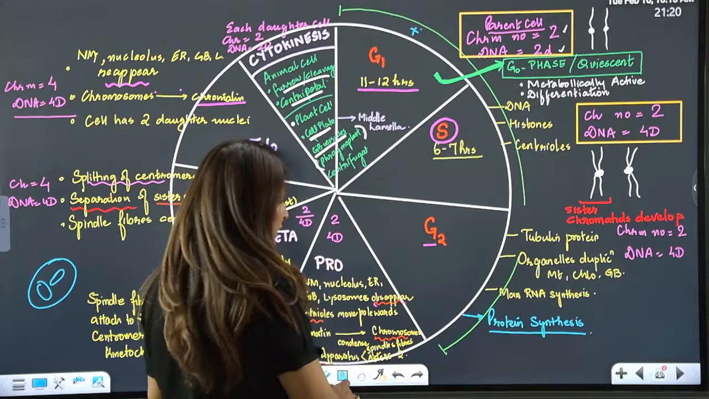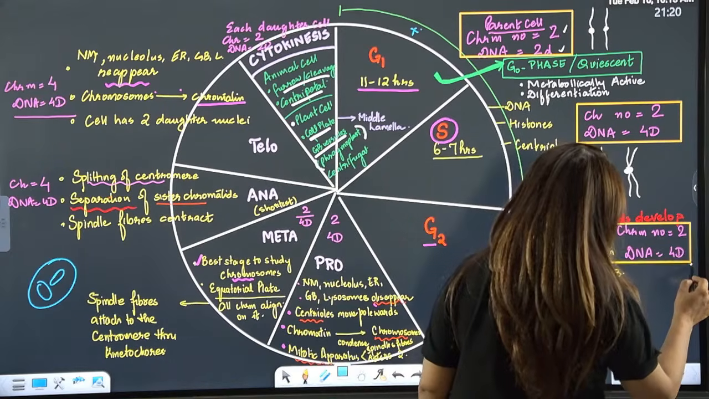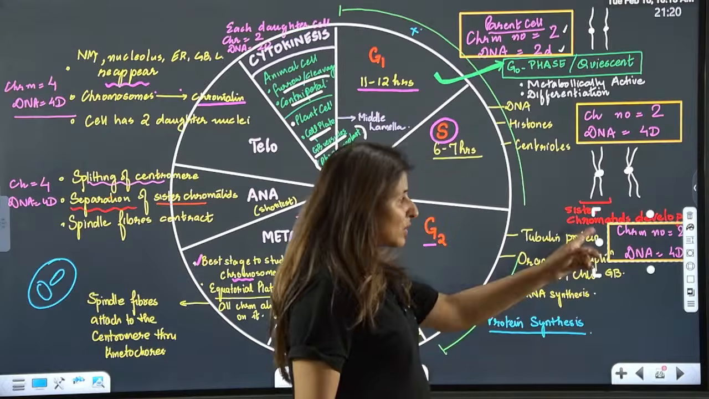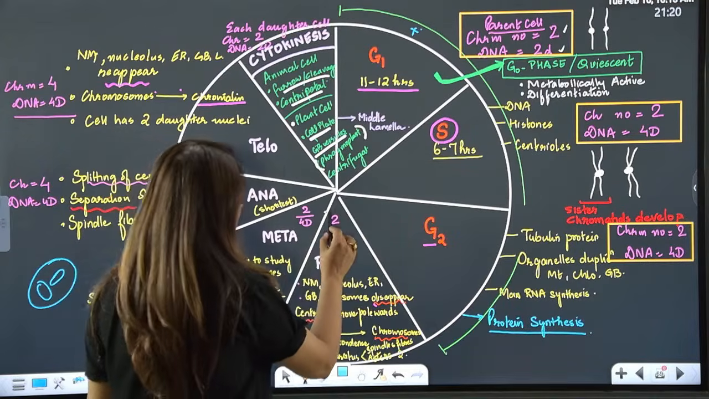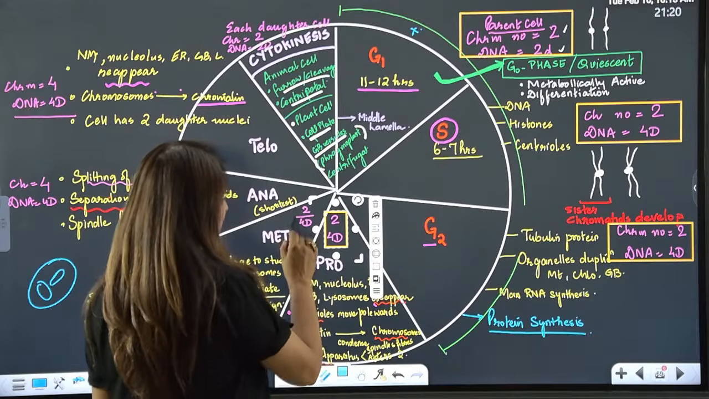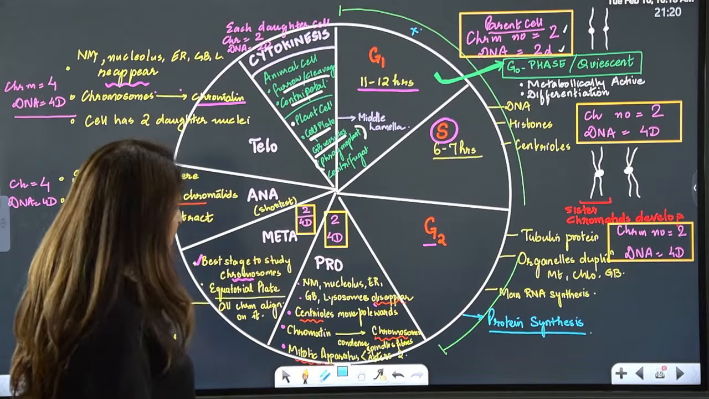Is it clear? Now, what happens in the G2 phase? Nothing significant about chromosome number and DNA, so that remains the same. In prophase also, guys, chromosome number remains the same, 2n and 4C. In metaphase also, chromosome number remains the same, 2n, and DNA also remains 4C.